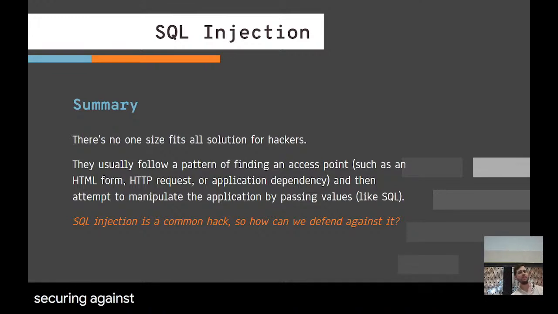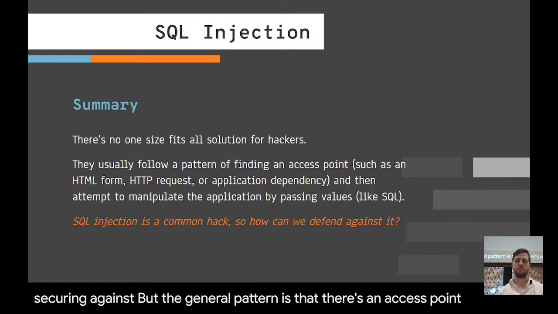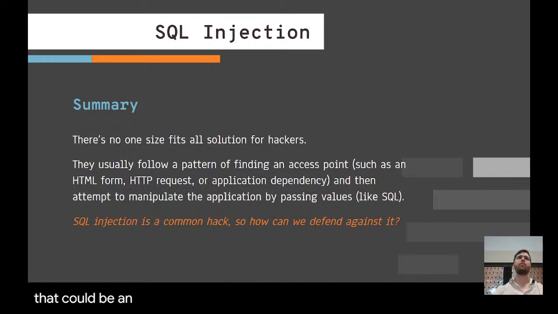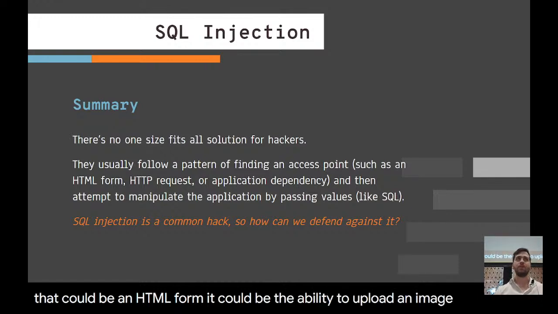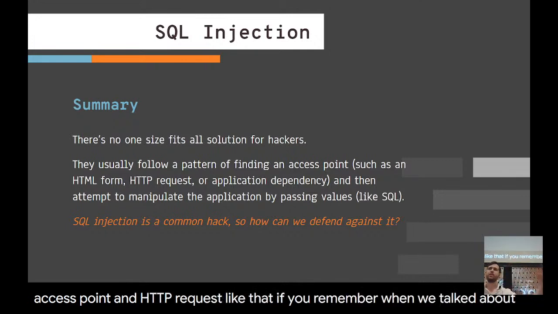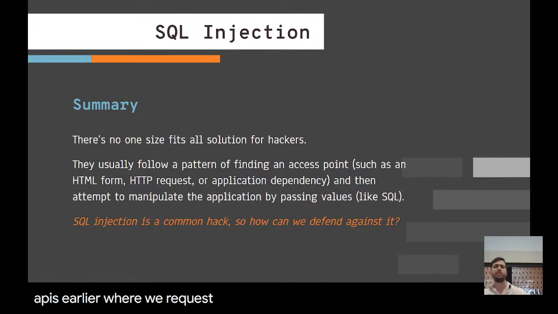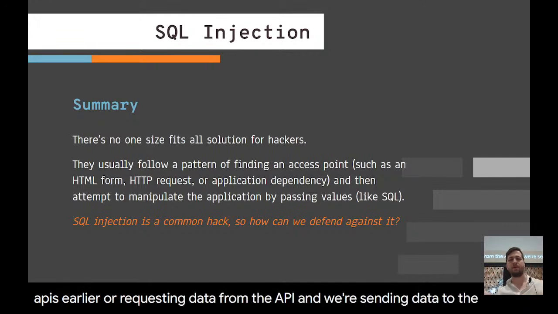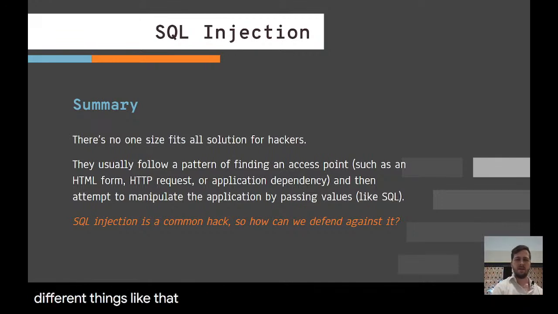But the general pattern is that there's an access point, and that could be an HTML form. It could be the ability to upload an image. That's an access point. An HTTP request. If you remember when we talked about APIs earlier, where we're requesting data from the API, sending data to the API, different things like that, or even an application dependency.